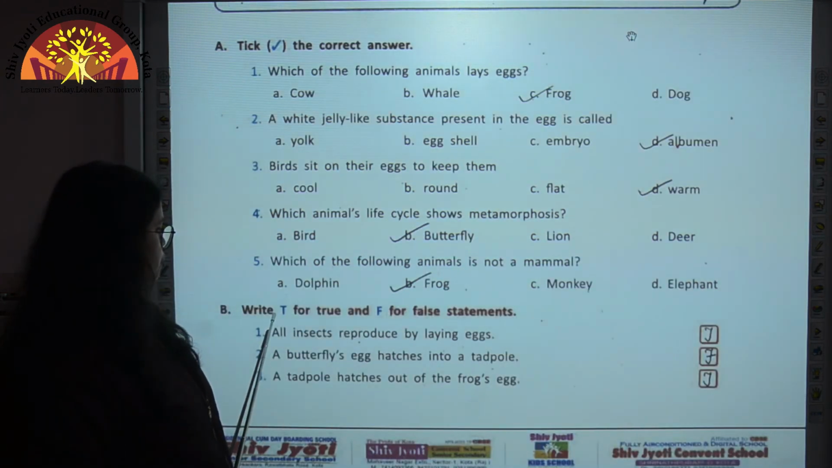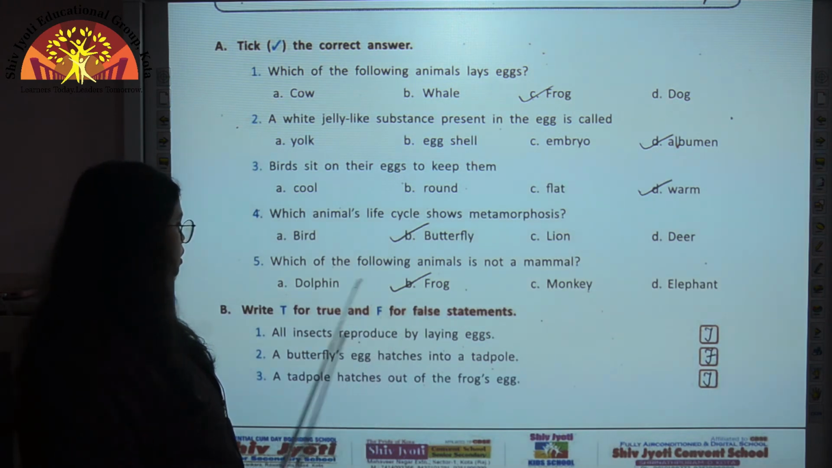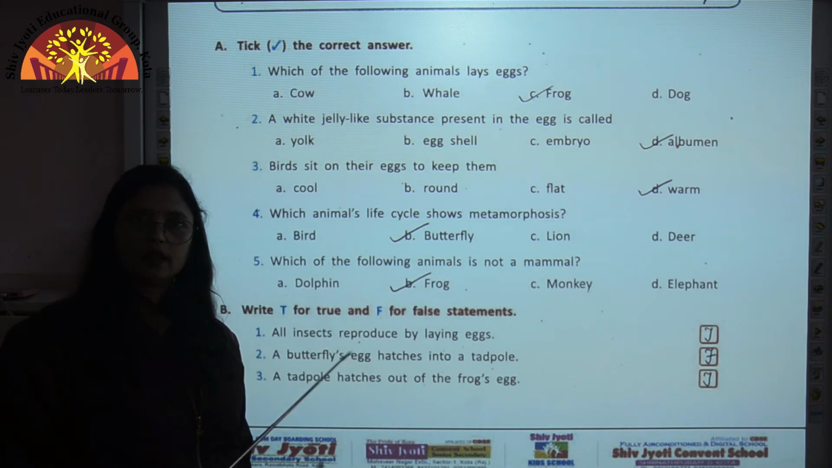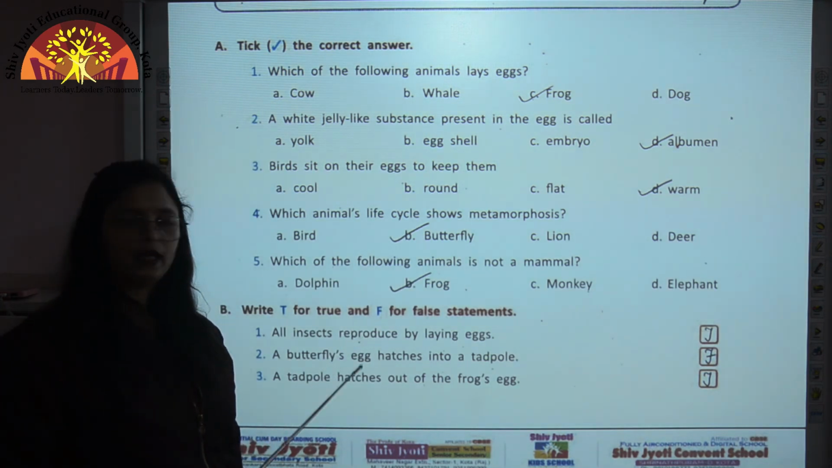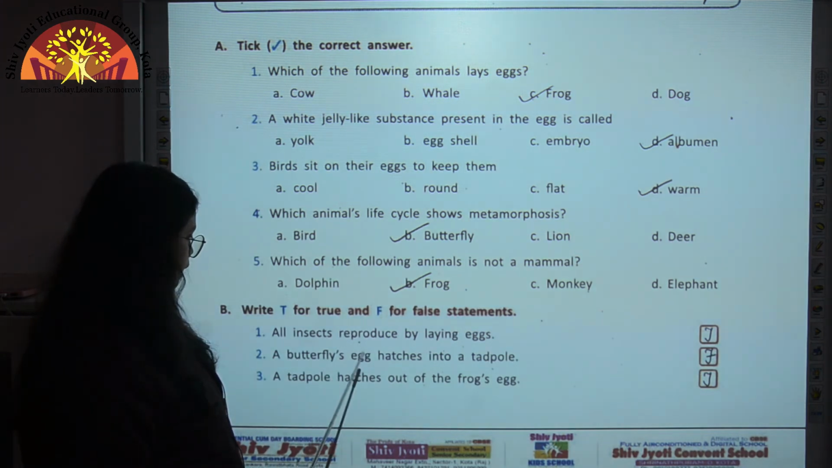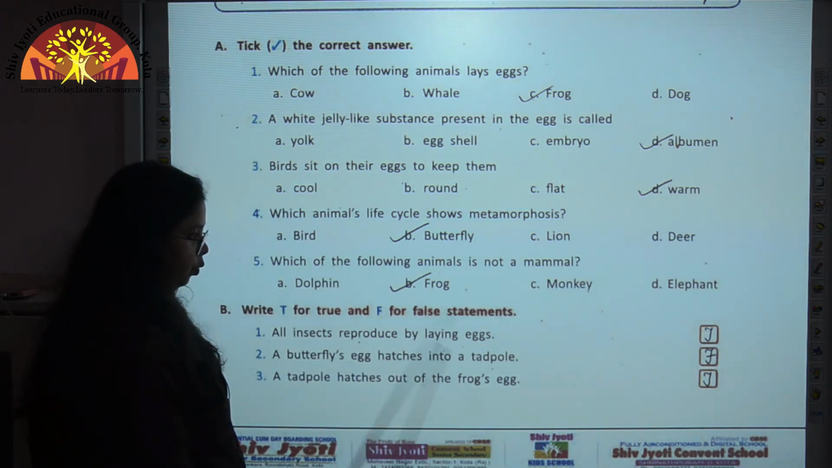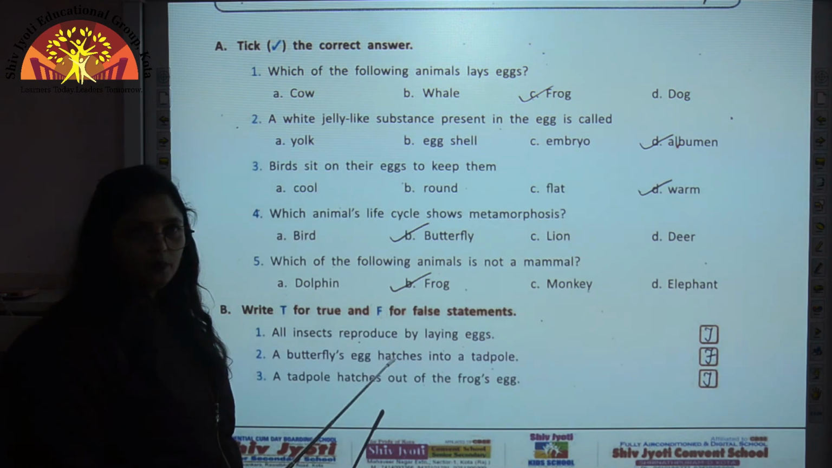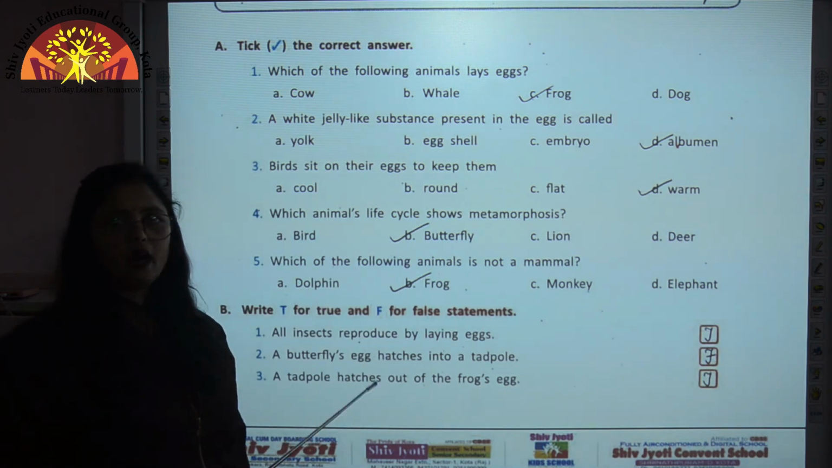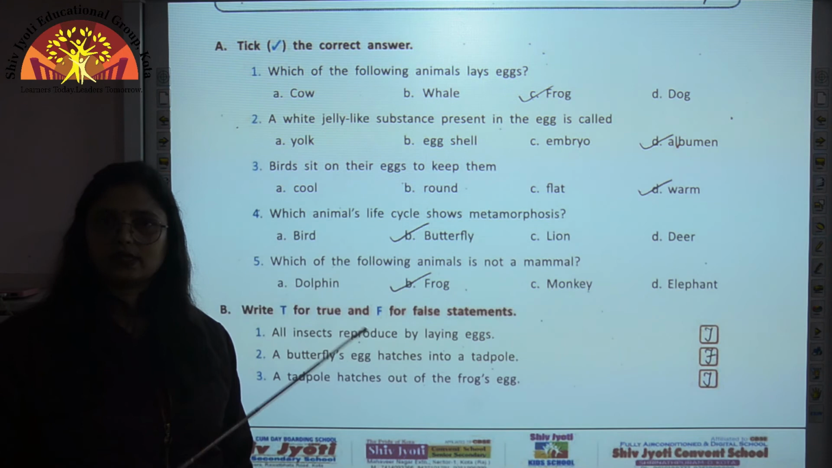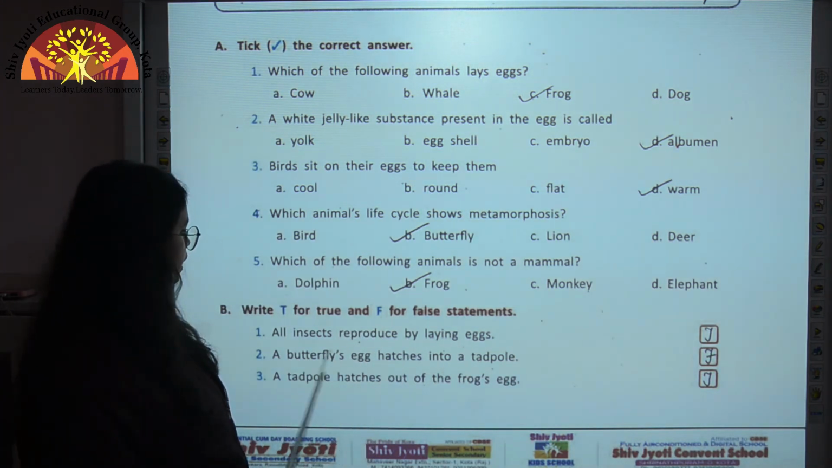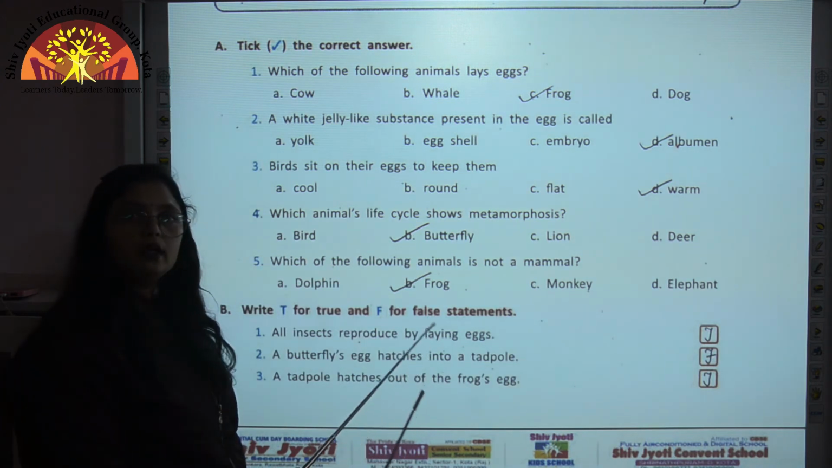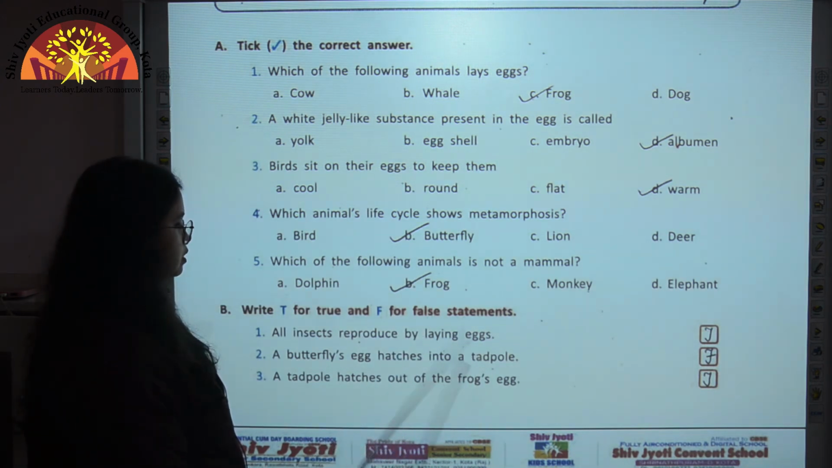Now we come to the next question, that is true or false. All insects reproduce by laying eggs. Children, this is a correct statement because all the birds and all the insects reproduce by laying eggs. A butterfly's egg hatches into a tadpole. Now this is not a correct statement, this is a wrong statement because larva of butterfly is called caterpillar, larva of frog is called tadpole. So here butterfly's egg hatches into a caterpillar. So this is a false statement.